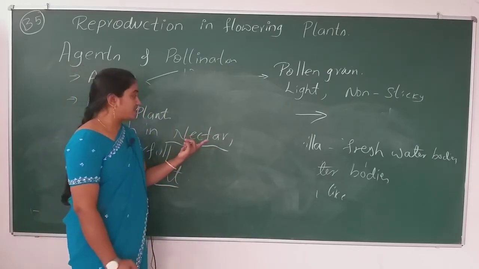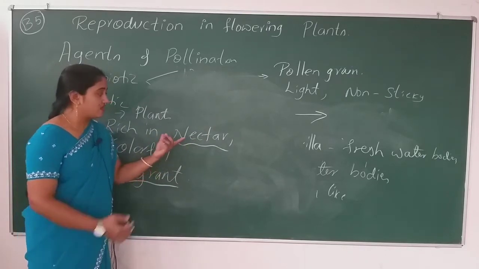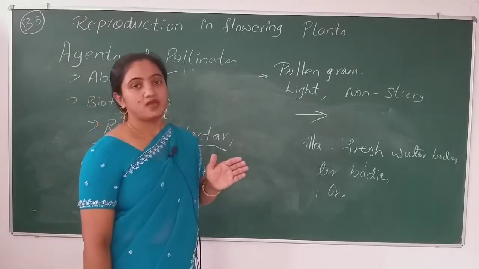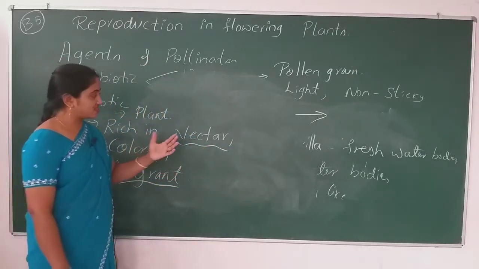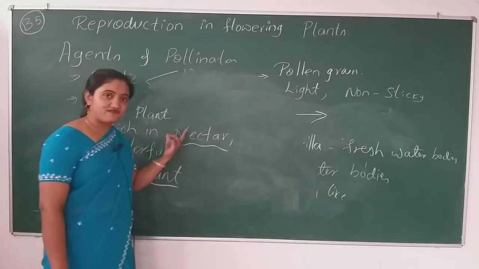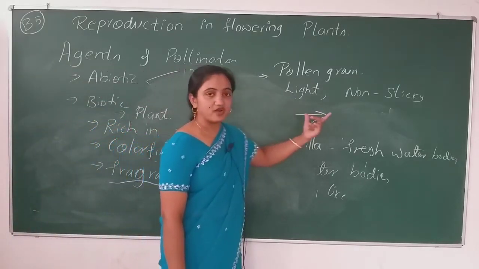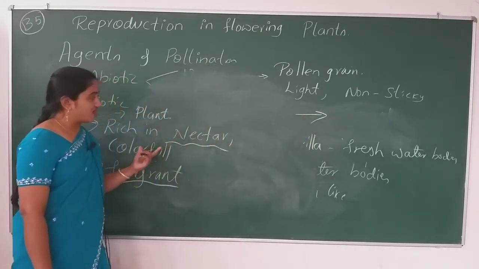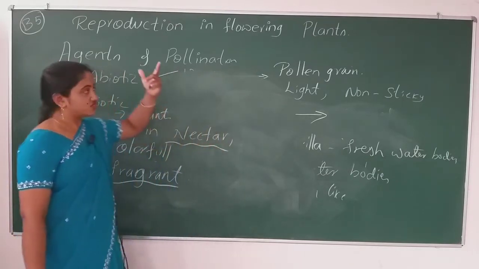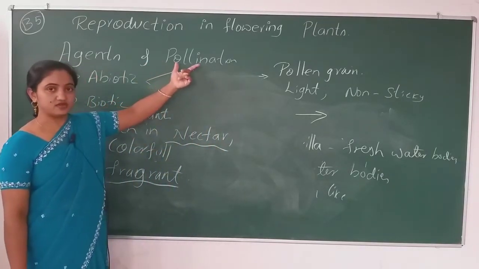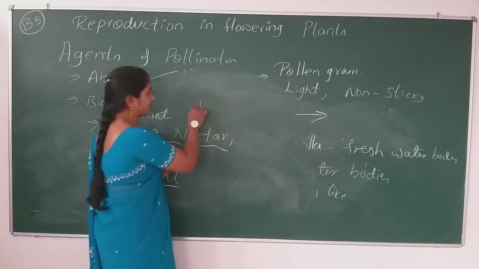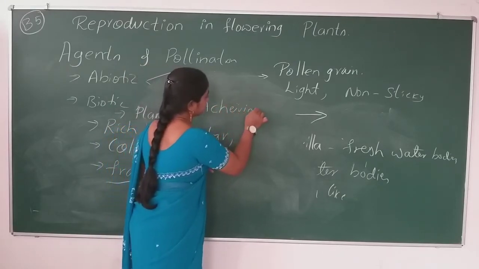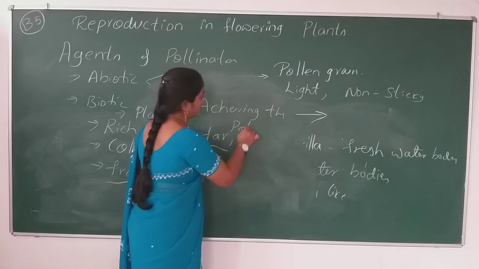While they are sucking the nectar, the pollen grains get attached to the body of the bees, and after sucking the nectar of one flower, it will fly and sit on one more flower. There they can shed the pollen grains of one flower onto the other flower. So this is the pollination, achieving the pollination.